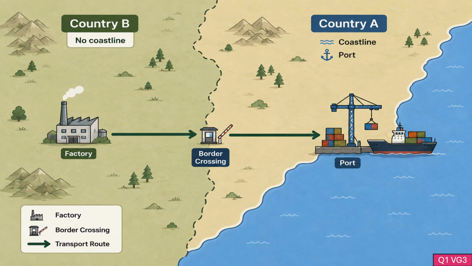Imagine a factory in Land B producing goods for customers around the world. Unlike Land A, those products cannot simply be transported to a nearby port. Instead, every shipment must first leave Land B, cross an international border, and travel through another country before it can finally reach the sea. Even before the cargo is loaded onto a ship, the transportation process already requires additional infrastructure, border crossings, and international cooperation. This extra journey is the first reason why international trade becomes more expensive for landlocked countries.